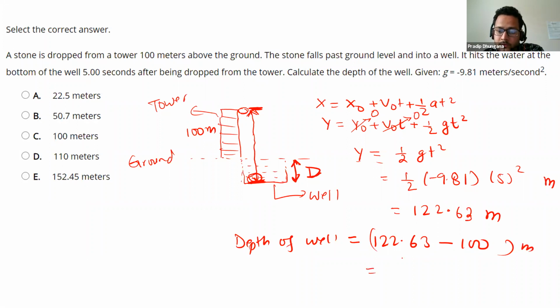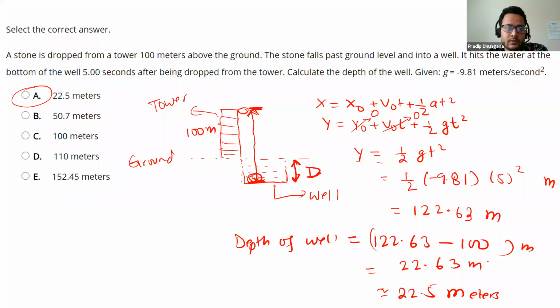So it becomes around 22.63 meters, and the approximate value is 22.6 meters. We want to write our values in 3 significant digits. So that is our depth of the well in meters, and the correct choice is A.